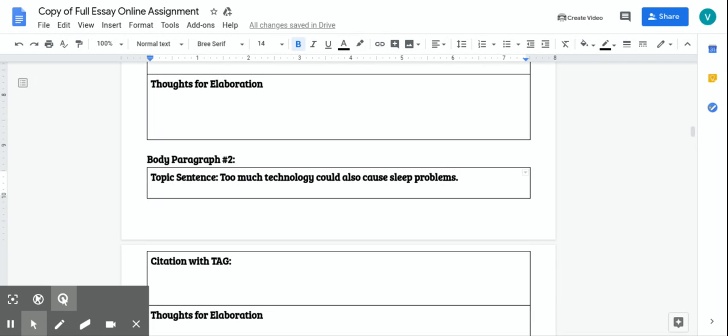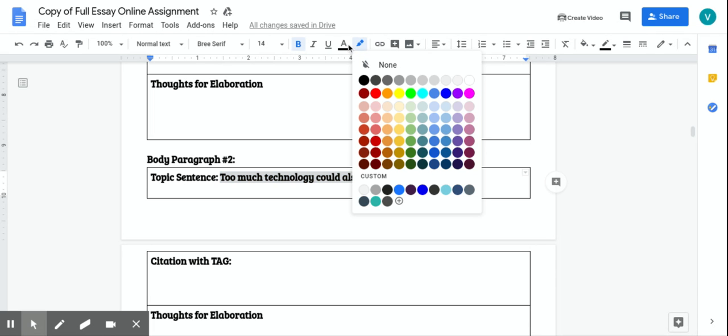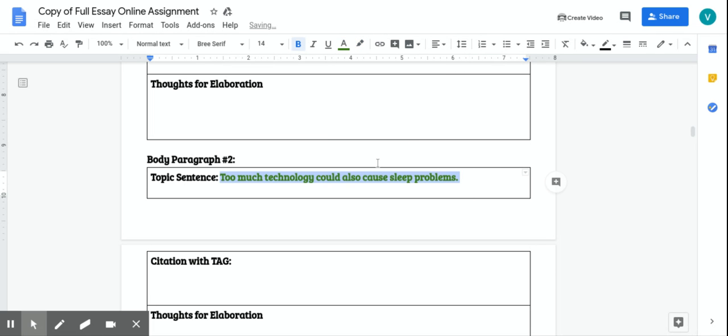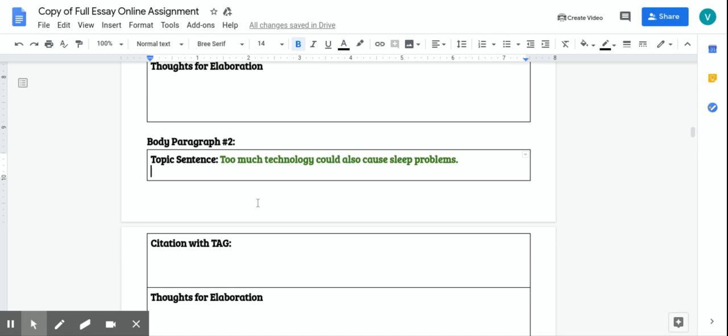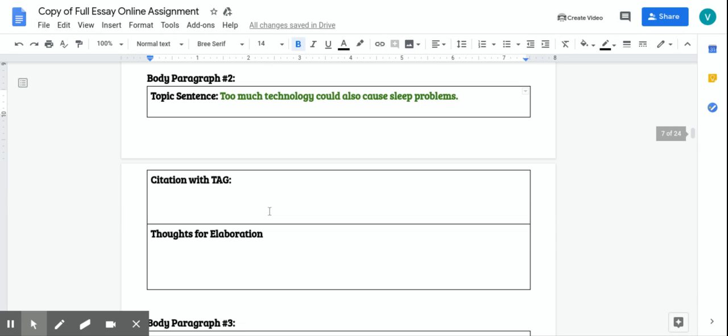And then I basically do the same thing. I go up to my pro con chart, I copy the citation that supports this topic sentence, and I want it to be the same color. So I go and copy the citation that supports the statement that I'm making, that too much technology could also cause sleep problems. And this is important because that's going to be pasted for thoughts for elaboration.